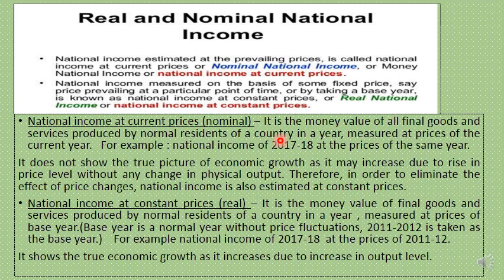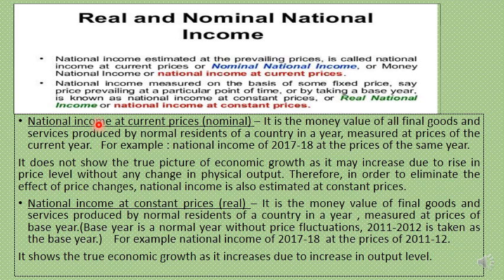It is the money value of all final goods and services produced by normal residents of a country in a year, measured at the prices of the current year. All final goods and services produced by normal residents. Why? Because it is a national income concept.